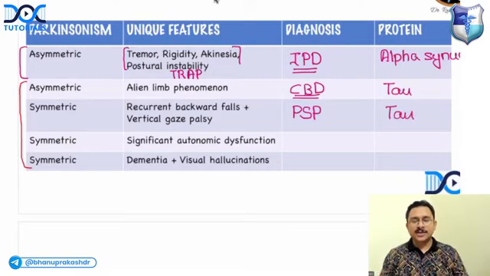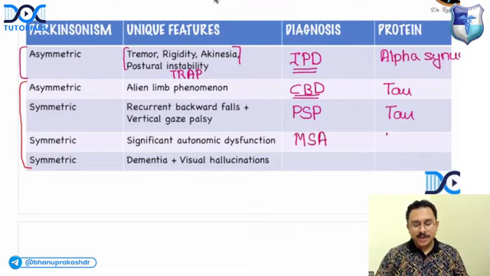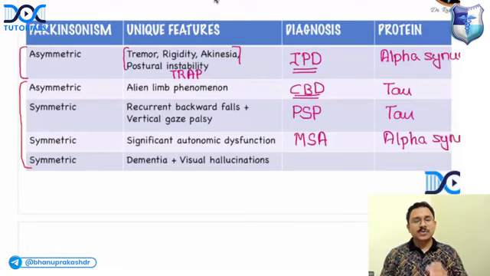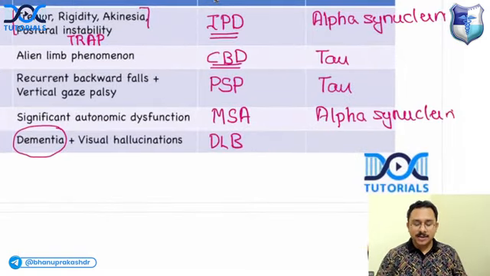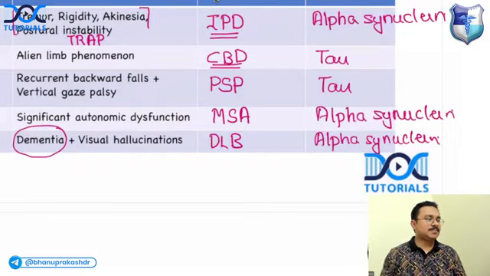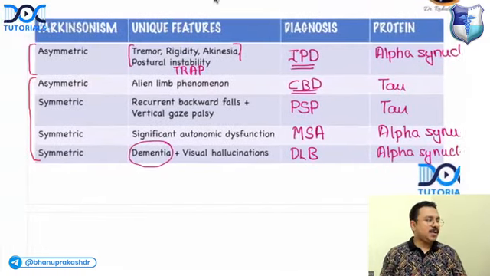If the patient has significant autonomic dysfunction, please think of multiple system atrophy. What is the protein accumulating? Alpha synuclein. If the patient has Parkinsonism, and very prominent dementia with visual hallucinations, the diagnosis is dementia with Lewy bodies. And what is the abnormal protein accumulating? Again, alpha synuclein. Again, very, very important table.